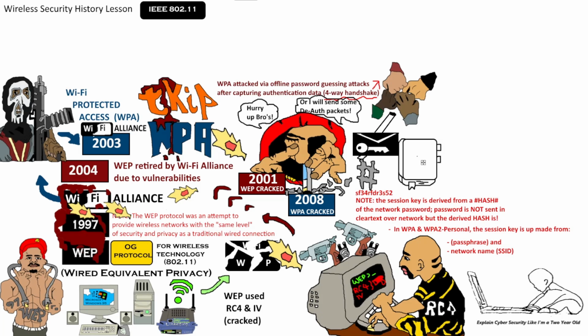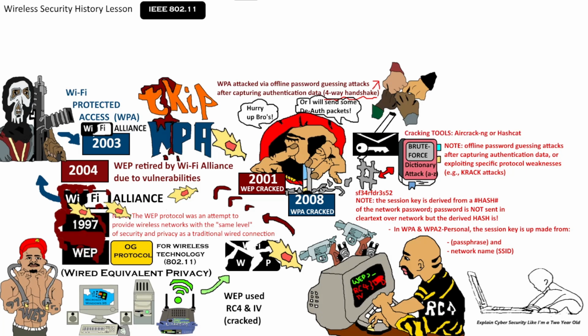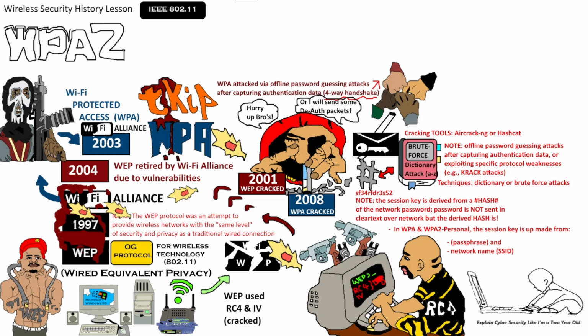So in terms of the attack, the captured handshake itself does not contain the password, but it contains all the necessary ingredients to test a password guess offline. To crack the password offline, an attacker could use a tool like KRACK-NG or Hashcat to run millions of potential passwords from a dictionary file, or generate combinations through brute force attacks against the captured data. It's worth noting that this first major security flaw in the WPA protocol, specifically WPA-TKIP, was demonstrated by security researchers in November 2008.